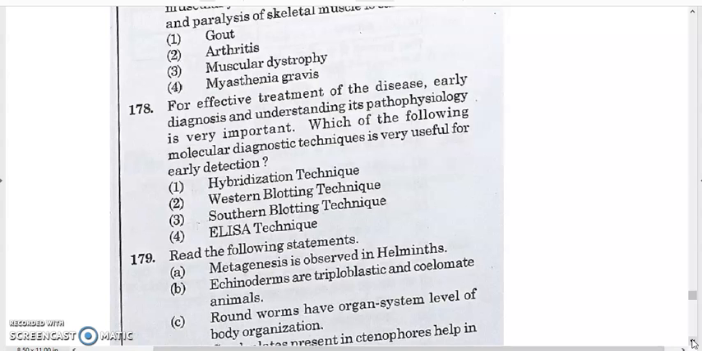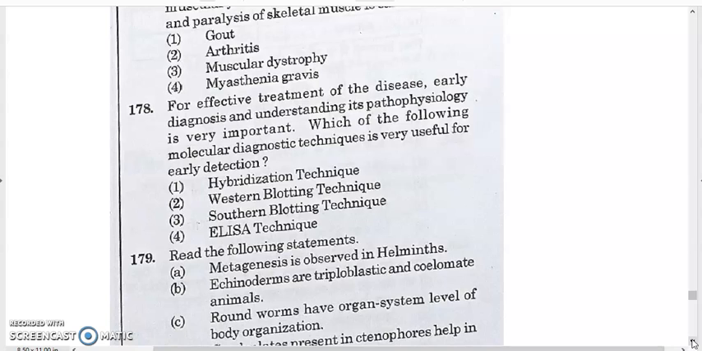178, for effective treatment of the disease, early diagnosis and understanding its pathophysiology is very important. Which of the following molecular diagnostic techniques is very useful for early detection? Hybridization technique, Western blotting technique, Southern blotting technique, and ELISA technique. Hybridization technique we use to hybridize between a disease condition, suppose you are in a disease state, and another is a healthy person, without disease. Then we hybridize, and then we can compare, but it's a long process, it will take time.